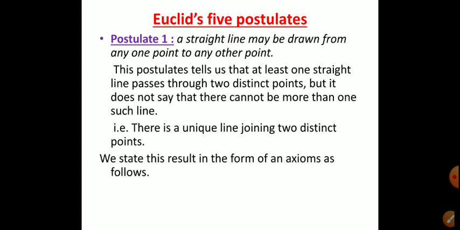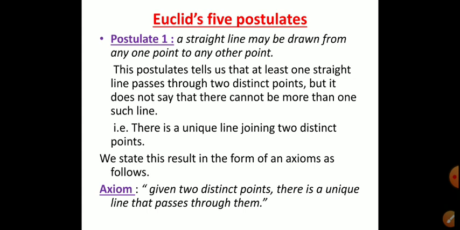We state this result in the form of an axiom as follows. Given two distinct points, there is a unique line that passes through them. We converted this postulate in the form of an axiom. Here in the postulate, a straight line may be drawn from any one point to any other point.